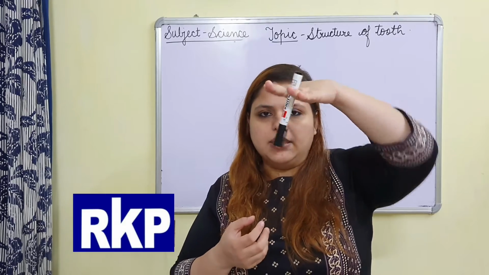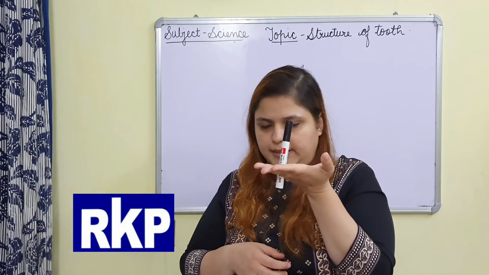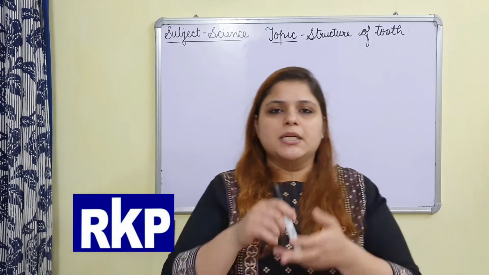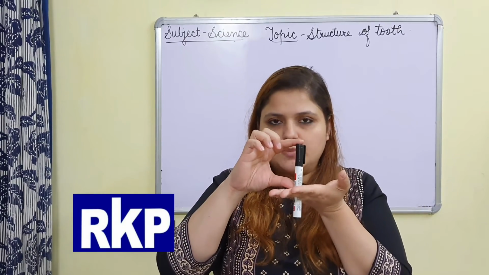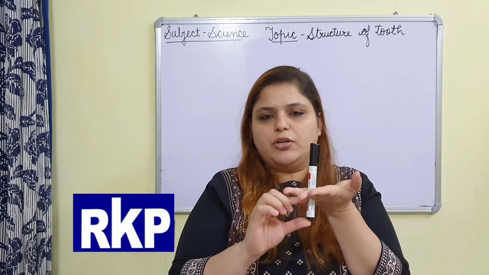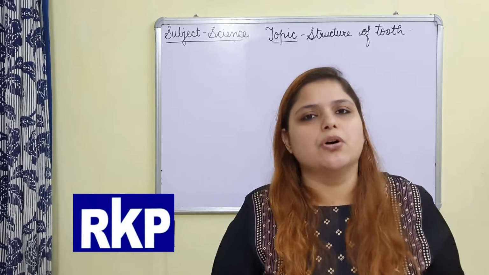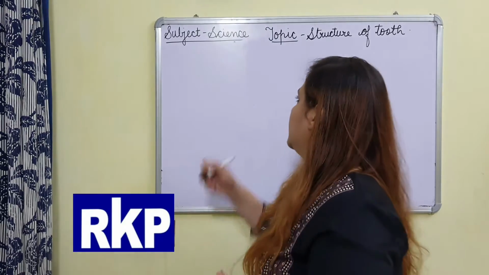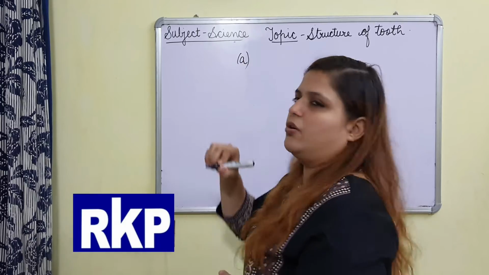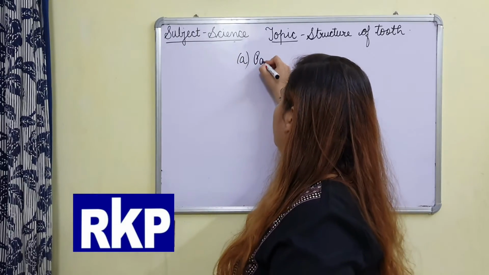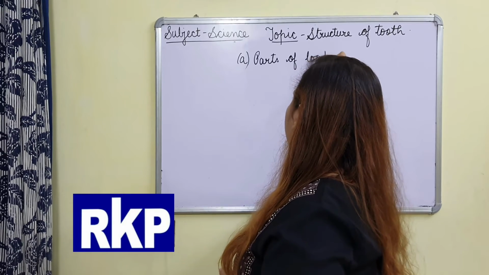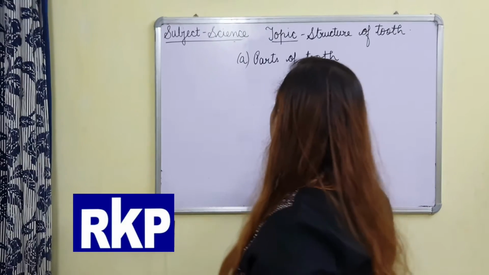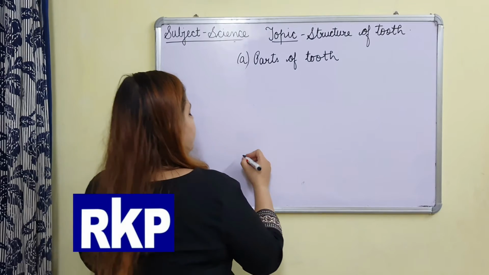Upper jaw like this and lower jaw like this. So it means some part of the tooth is above the jaws, means gums. Some part of the tooth is below the jaws, means gums. It means the first type of structure of tooth we are going to do is parts of a tooth. Parts means upper part or lower part. Basically the shape of the tooth is